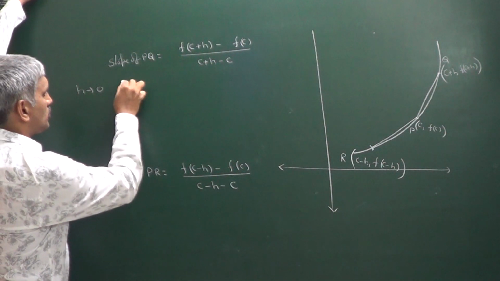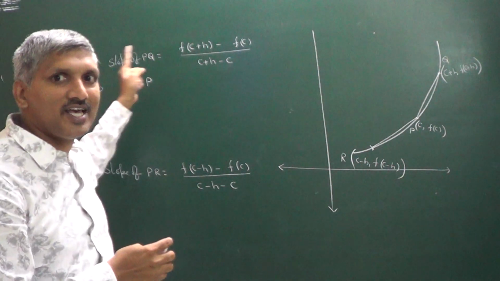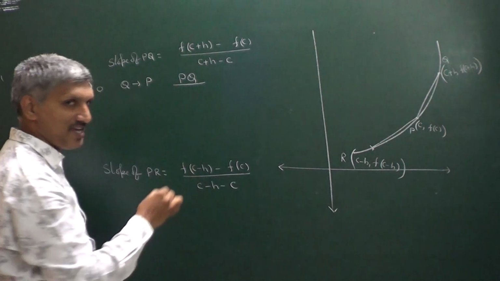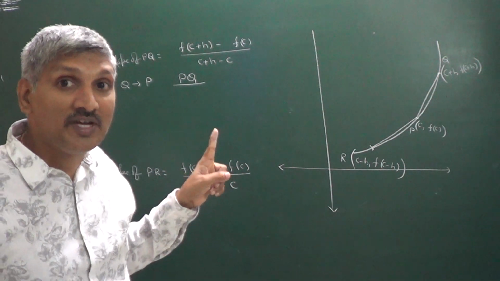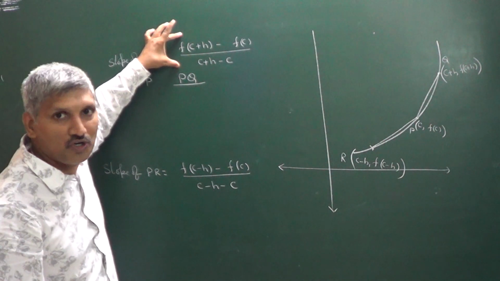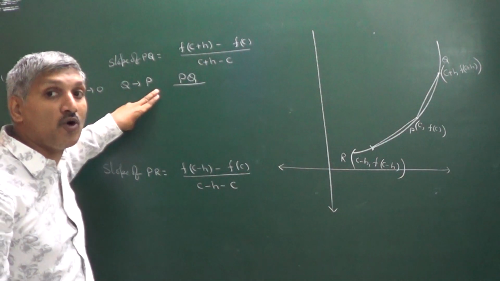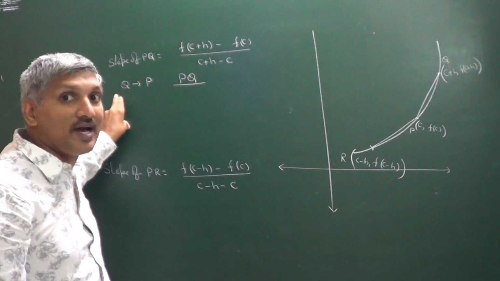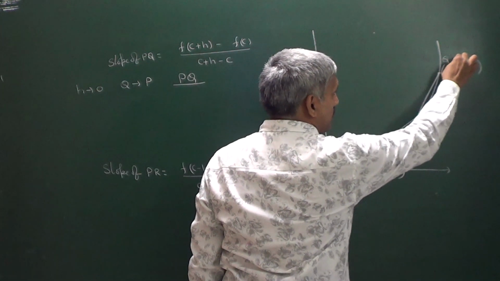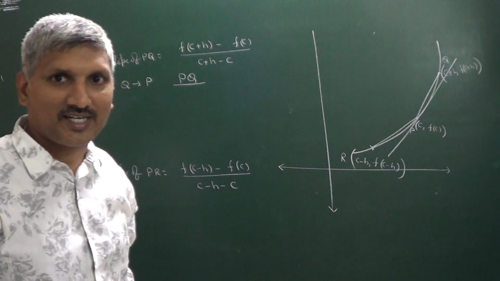Whenever h is approaching 0, Q is approaching P. Whenever Q is approaching P, the chord PQ becomes tangent at P. That means whenever h value is tending to 0, the point Q is approaching P, which means the chord PQ becomes the tangent at P.